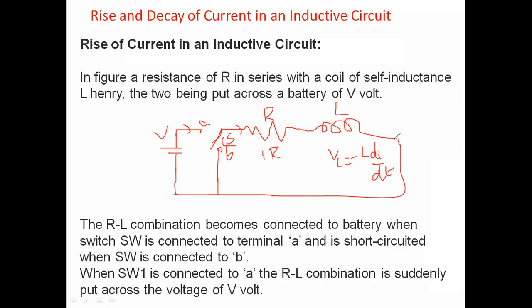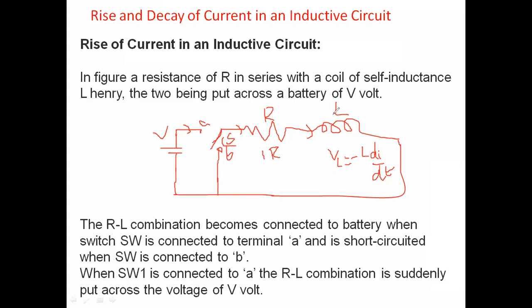Initially there is no flux, so the inductor acts as a short circuit. Here V is equal to the sum of the voltage drop across the resistor and the voltage across the inductor. That is the rise of the current.